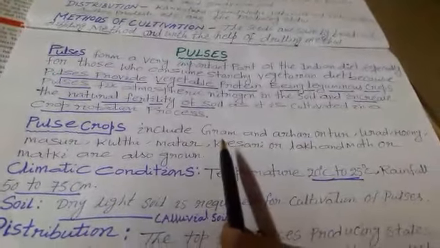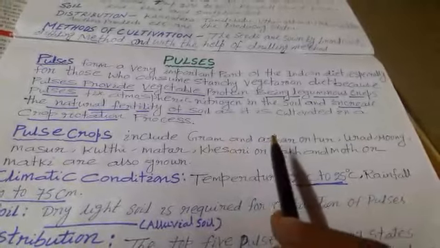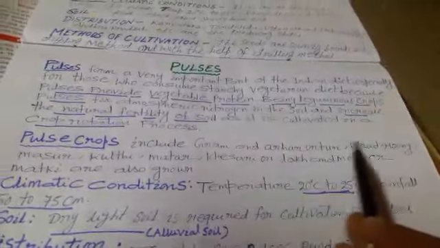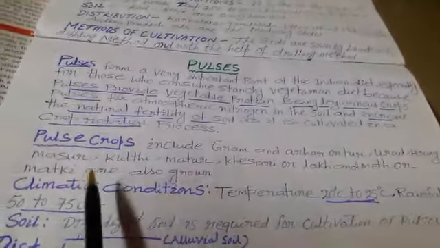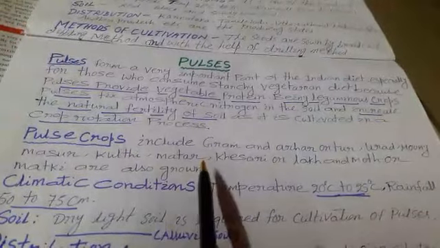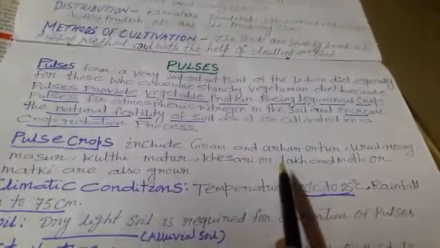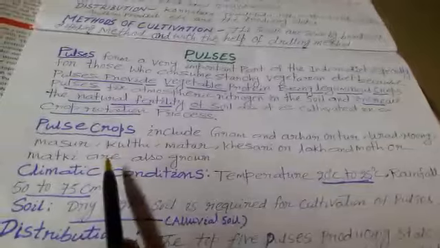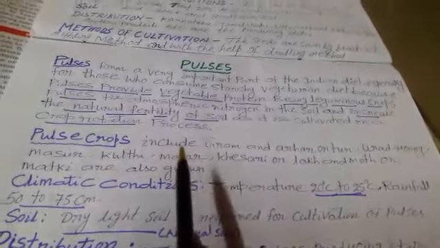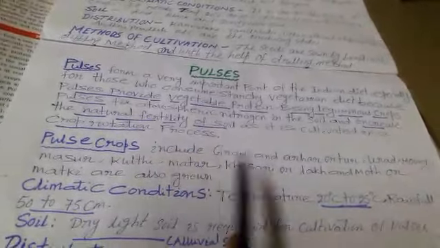Now I'll discuss about the pulse crops. It includes gram and arar or tar, urad, moong, masoor, kulthi, matar, kesri, alak and moth or matki, are the important pulses crop. Are you clear?